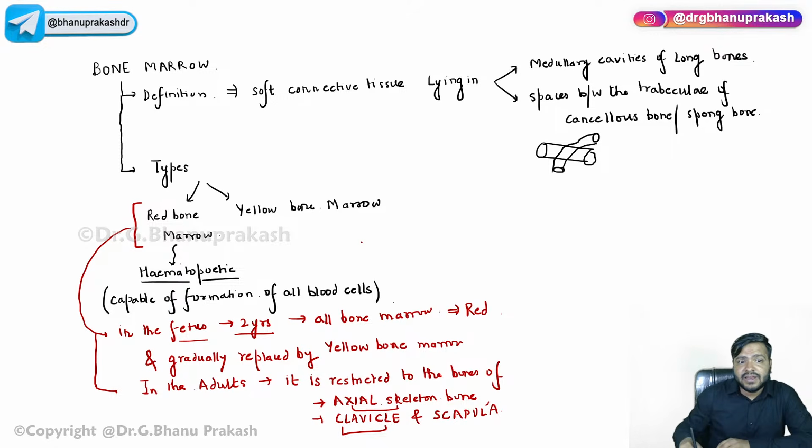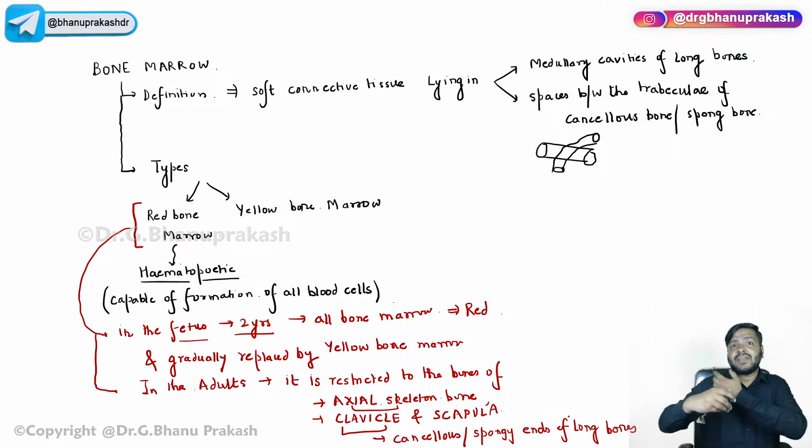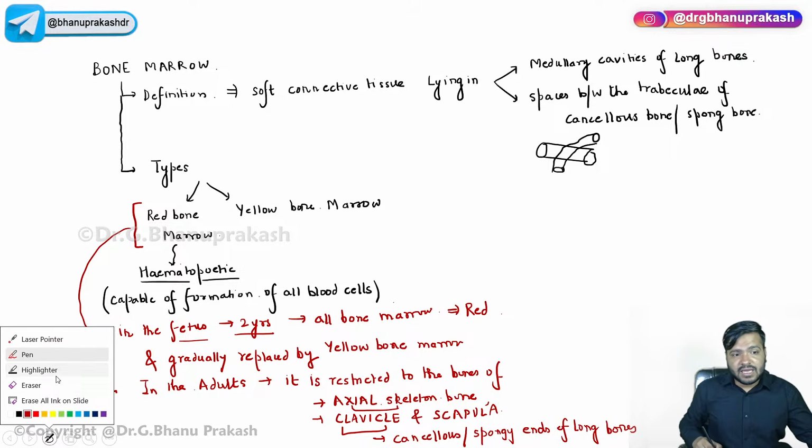And guys, I have already told you the cancellous ends of the long bones, the spongy ends of long bones. This is again very important. In the long bones, if I talk about the humerus, the ends of the humerus are spongy in nature, composed of cancellous bone, and they will also contain this.